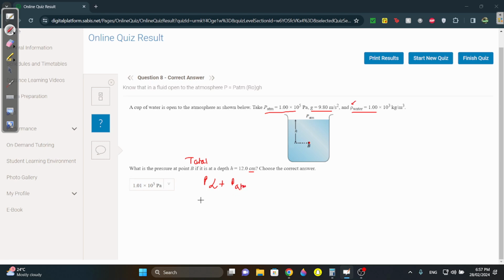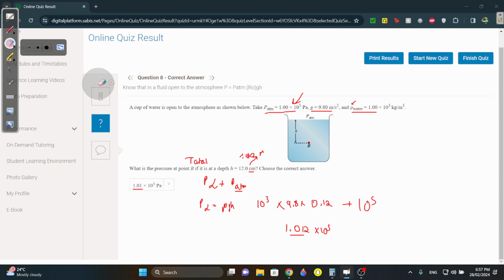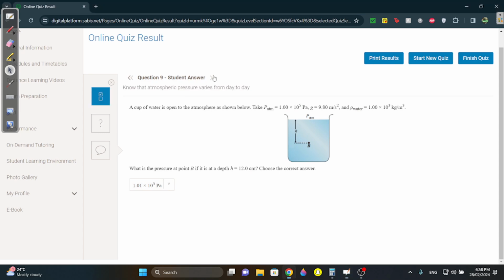So liquid pressure, how do we find liquid pressure? Liquid pressure is equal to rho g h, which is equal to 10 to the 3 times g 9.8 times the height, which is 0.12. Why did you use 0.12? You must convert to meters. I told you divide by 100. Plus atmospheric pressure, which is 10 to the 5. I think I remember getting 1.012 times 10 to the power of 5, and they just kept it as 1.01. That's it. These questions are very, very easy.